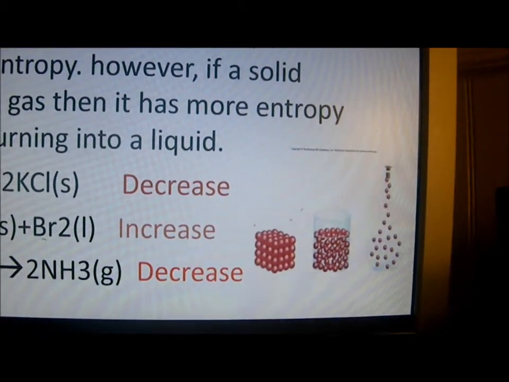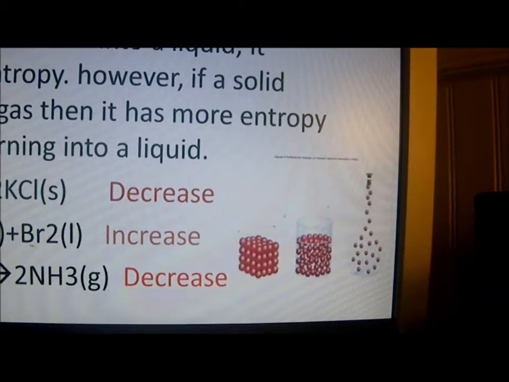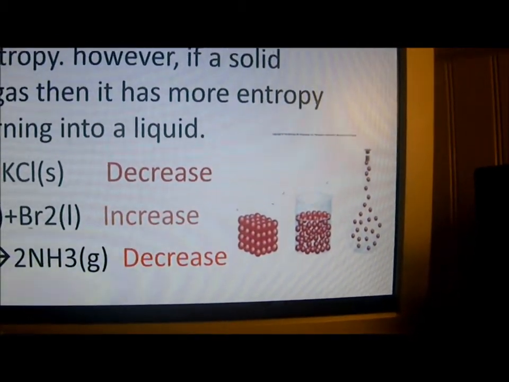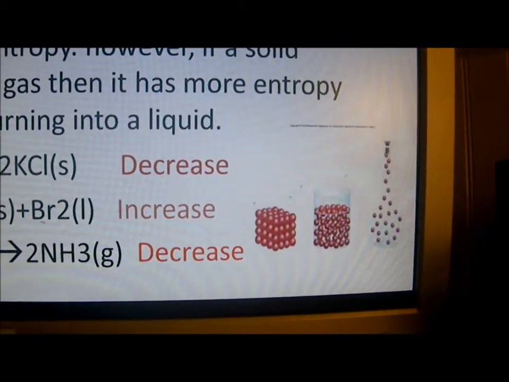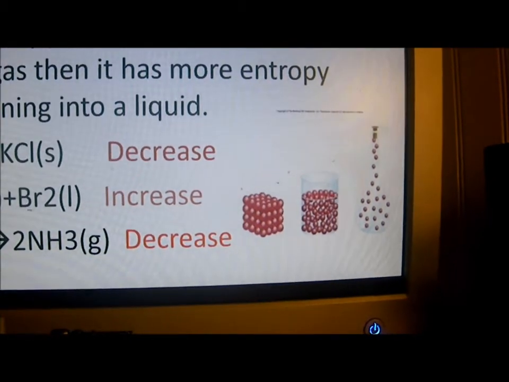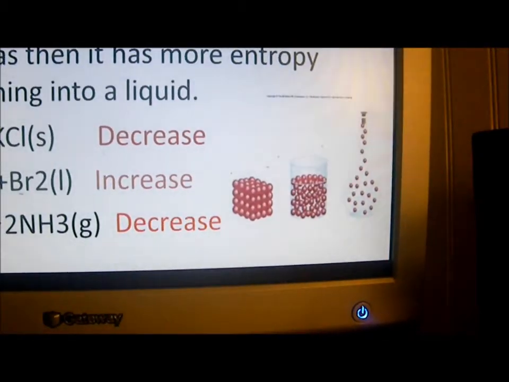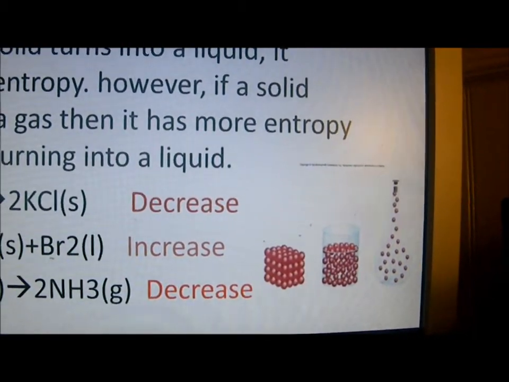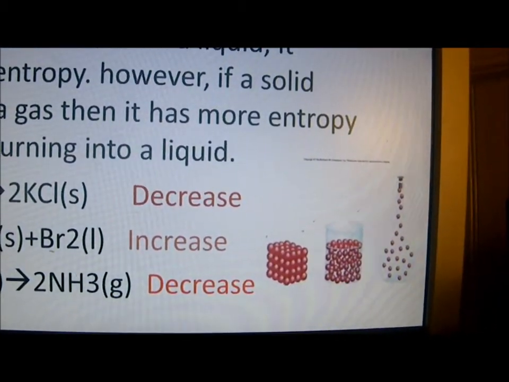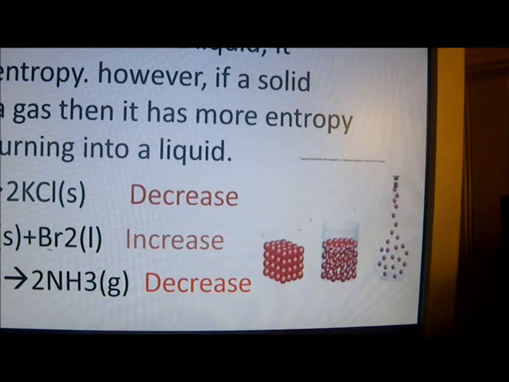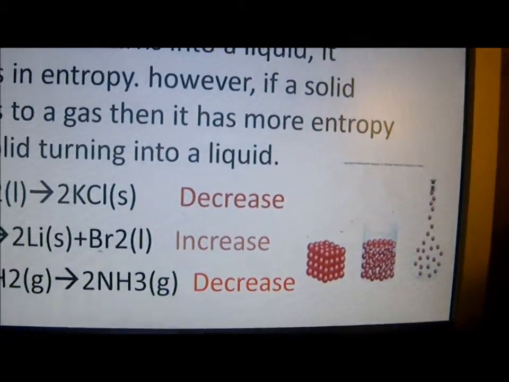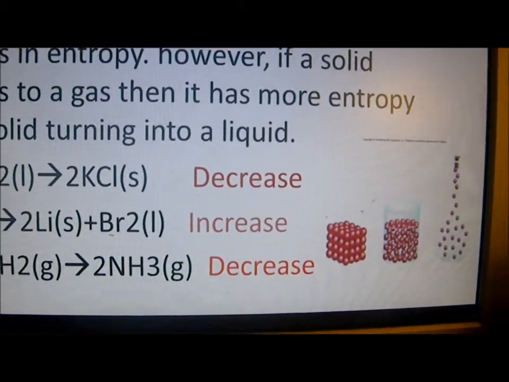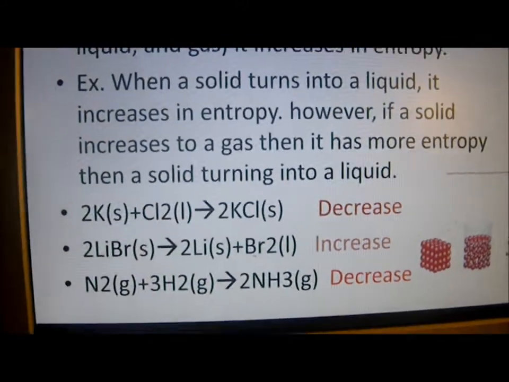the solid, which is the far left, is very compacted. So there's not a lot of disorder, because they have a lot of order; they're very structured. Like, hey, you stay in this row, I stay in this row. It's very structured. And then liquid is a little bit looser than solid, but it's not as free as gas. You can see gas is all over the place. So it has a lot of entropy, a lot of disorder, because it's all over the place.